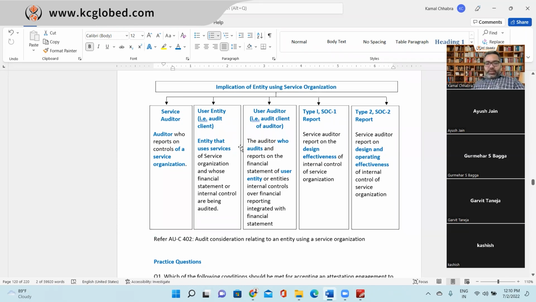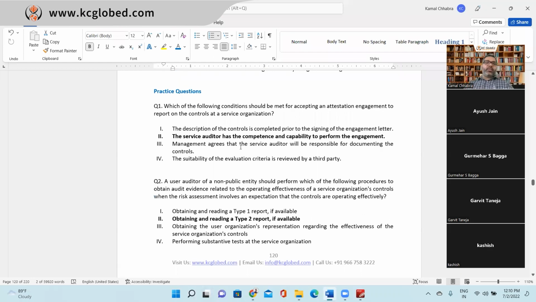Okay, so we have 2 quick questions here. Let's do that and then we can take a break. First one: which of the following conditions should be met for accepting an attestation engagement to report on the controls at the service organization? First, the description of the control is completed prior to signing the engagement letter. Second, the service auditor has the competency and capability to perform the engagement. Third, management agrees that the service auditor will be responsible for documenting the control. Last, the suitability of the evaluation criteria is reviewed by a third party. So which engagement is it, and who is being asked?